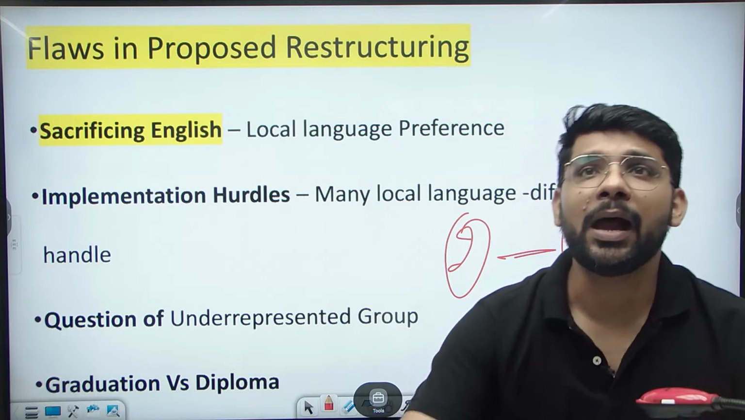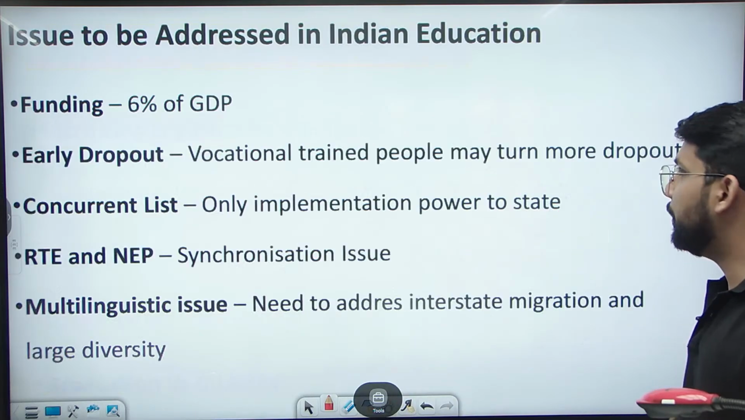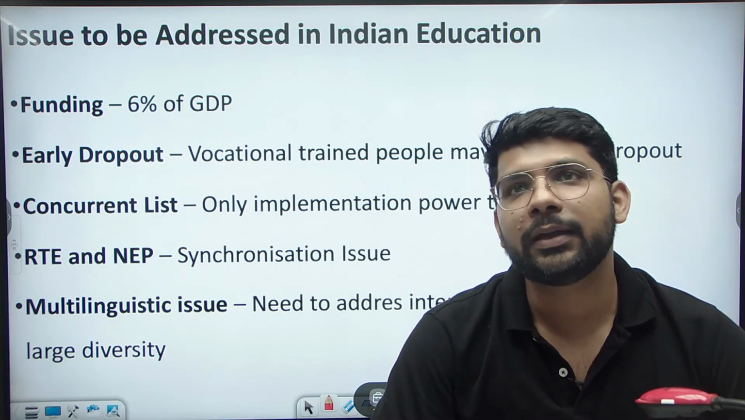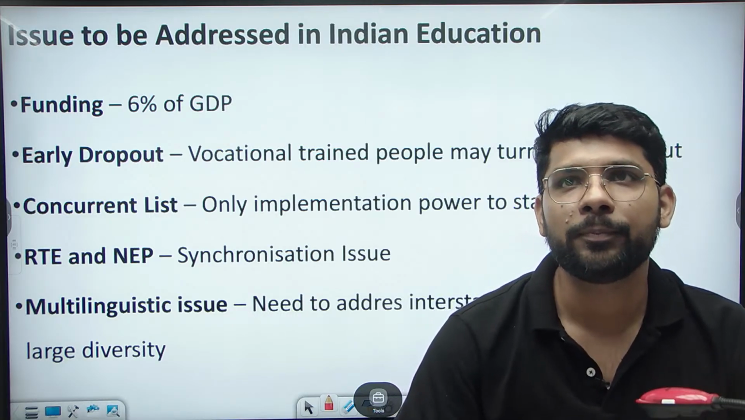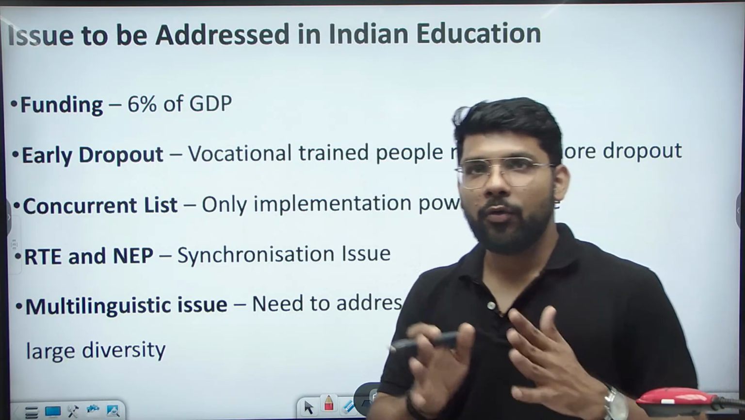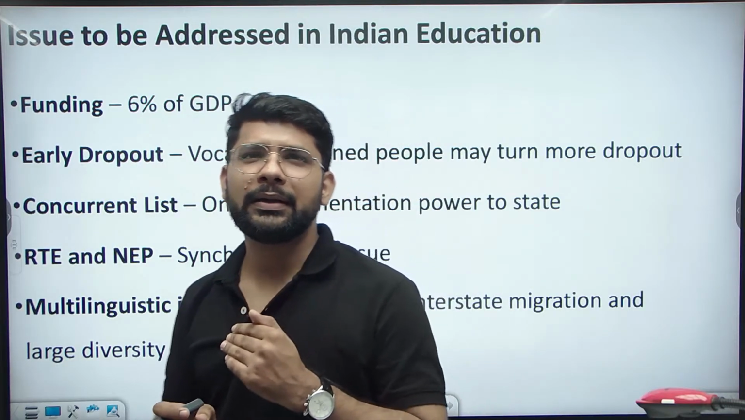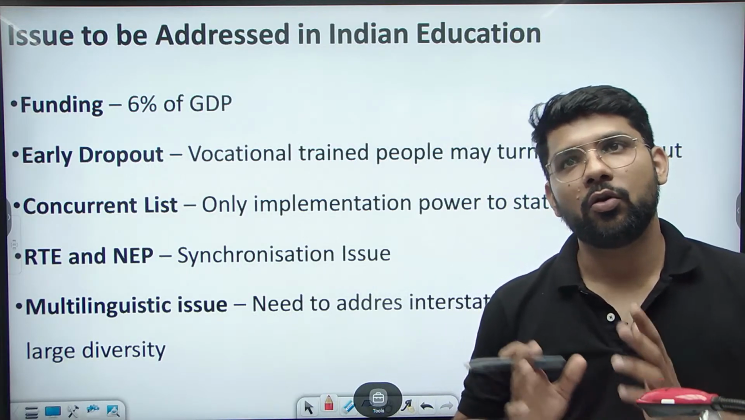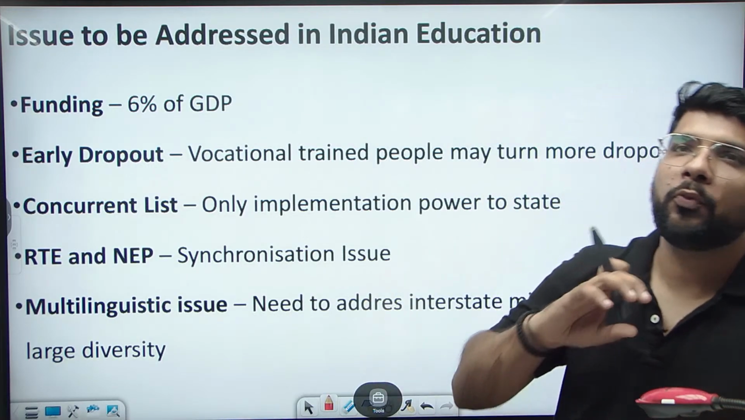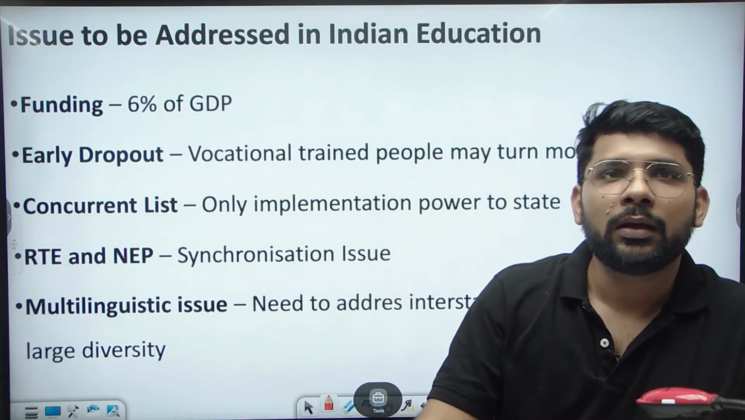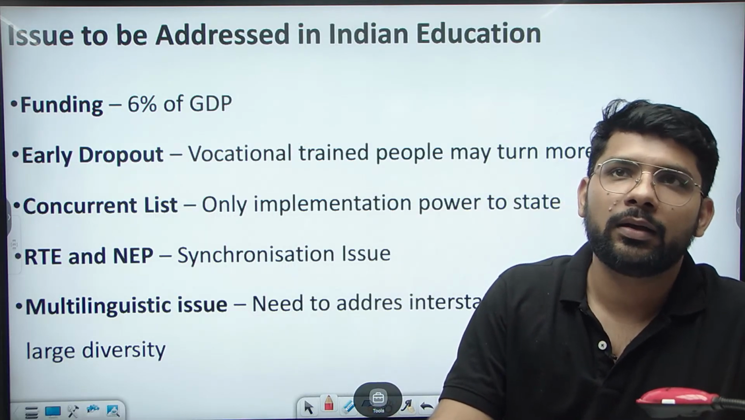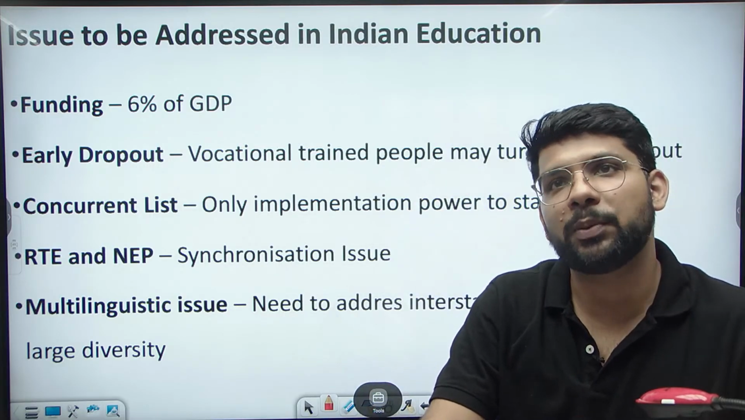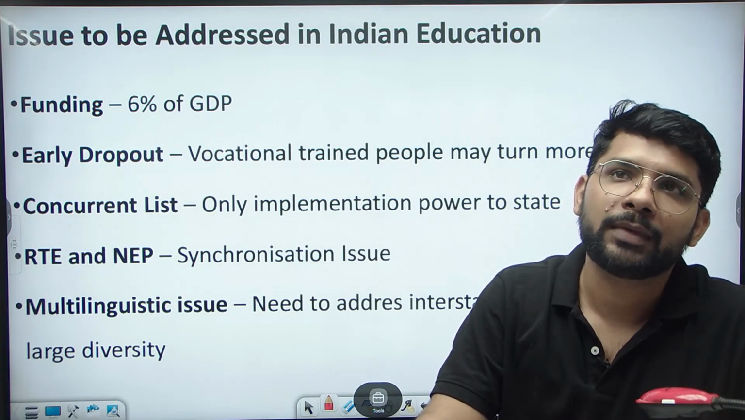Okay. And now, what can be improved? What can be the issue we can address? As in the intro part, we discussed the funding issue. At present, we are spending approximately 2.5 to 3% of GDP on education. But now, the new education policy proposes 6% of GDP spending on education.